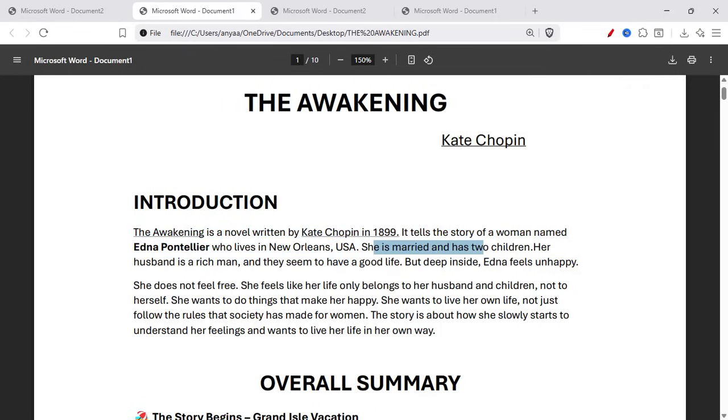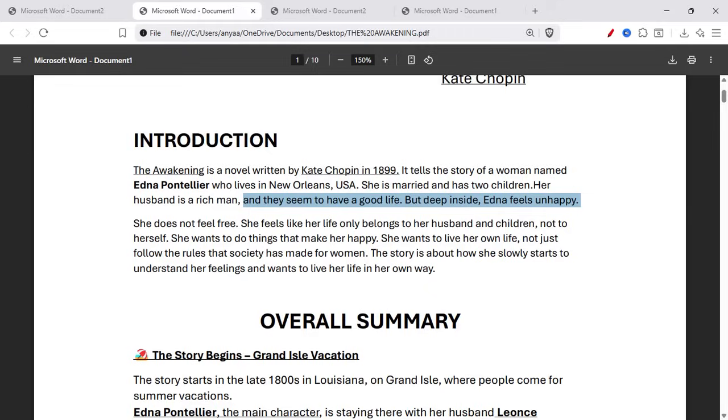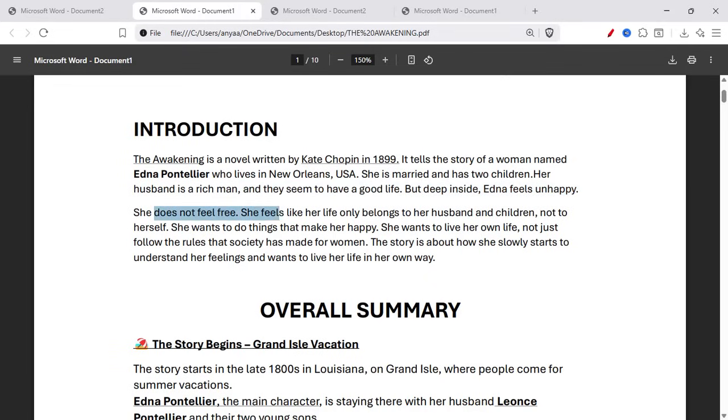She is married and has two children. Her husband is a rich man and they seem to have a good life, but deep inside Edna feels unhappy. She does not feel free. She feels like her life only belongs to her husband and children, not to herself. She wants to do things that make her happy. She wants to live her own life, not just follow the rules that society has made for women.